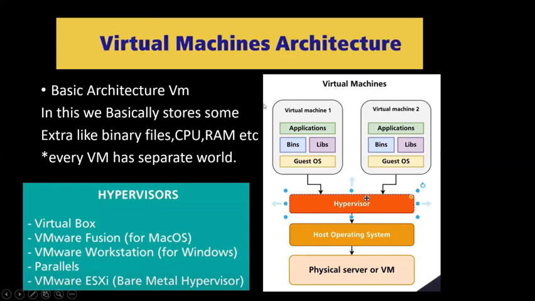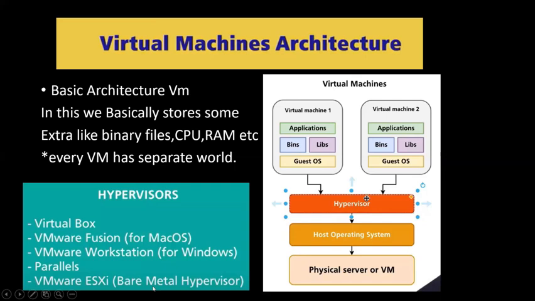Like if you want to use a virtual machine, like I am sitting here and I want to use a machine from a cloud service whose hardware is located in Mumbai and many other places. Their servers are there, but if I take a subscription from Amazon Cloud, then they provide us a virtual machine based on a VMware ESXi bare metal hypervisor.